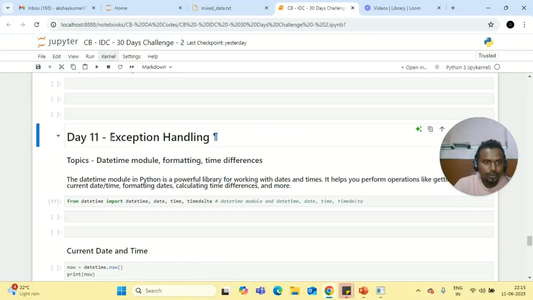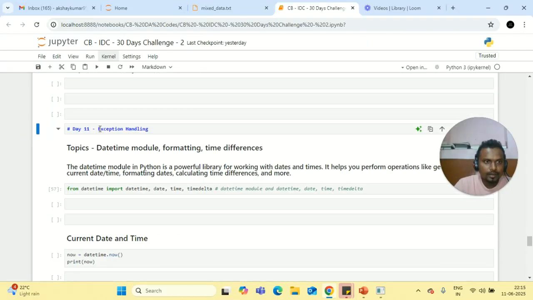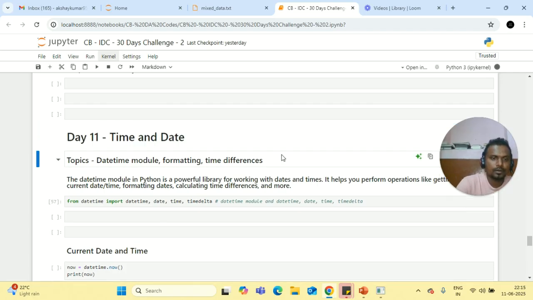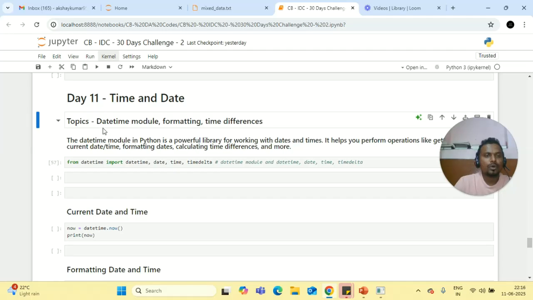Okay, I'm so sorry, here there is a typo. On day should be time and date. So the next concept is time and date. The topics that I'm going to discuss are the datetime module, formatting, and time differences.